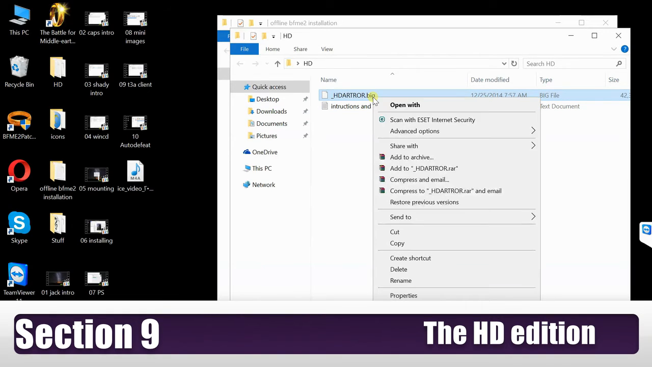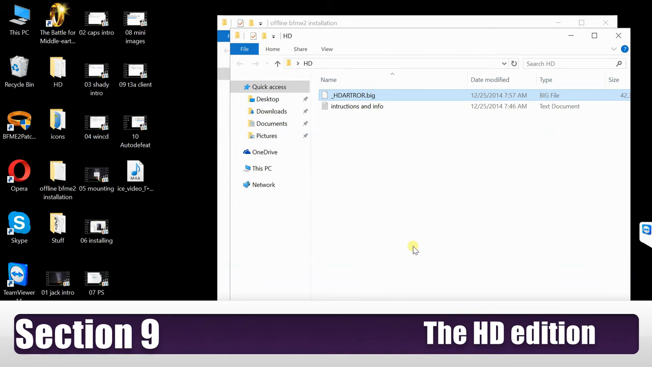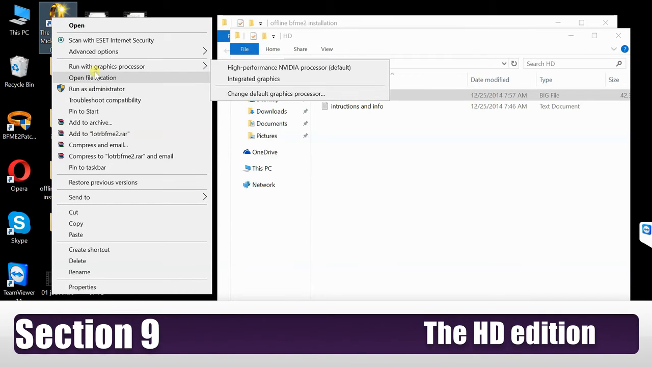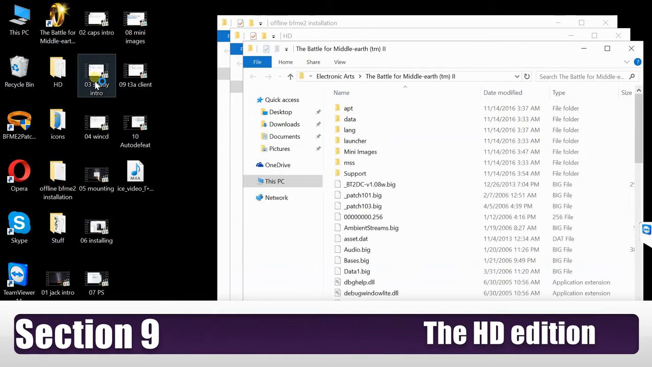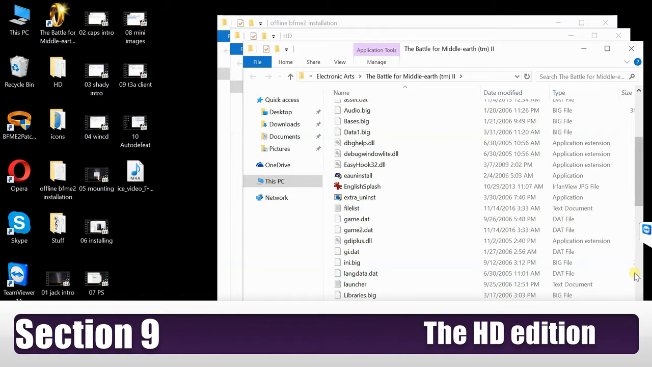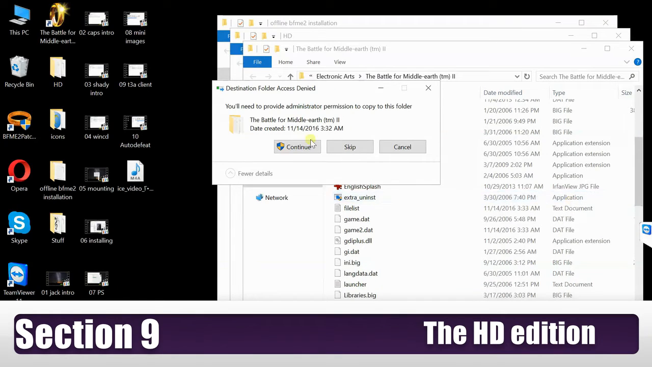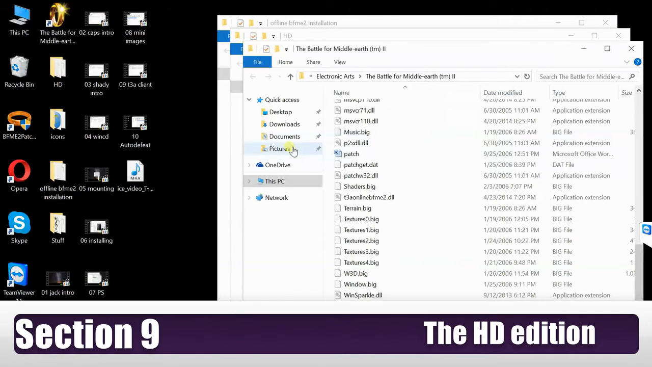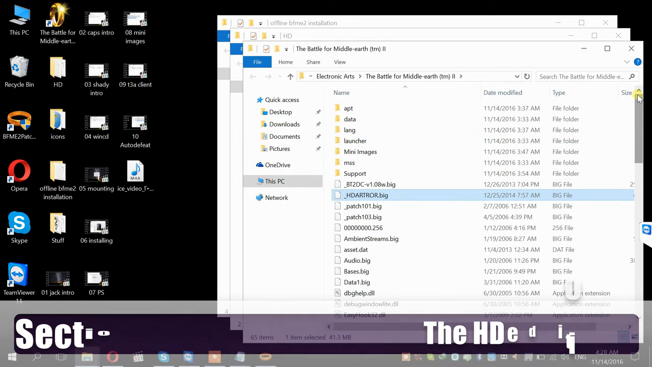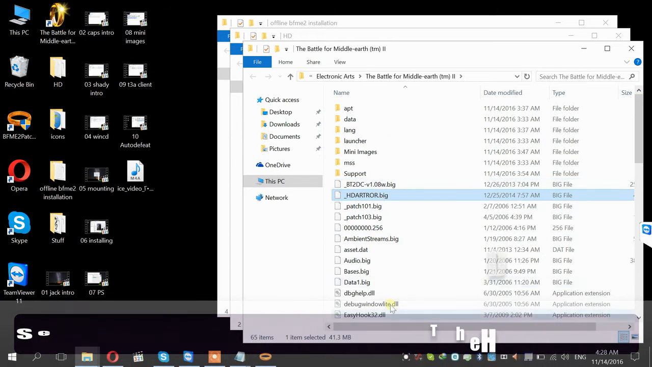What you need to do is you need to copy the file. You then need to right-click the game icon, left-click Open File Location. This will take you to the directory where you need to paste it. And then just simply paste it in there. Continue. And what this patch will do is this will upgrade the resolutions for the unit and hero skins in the game. So visually it will make things look a little bit better for you. And it's as simple as that.